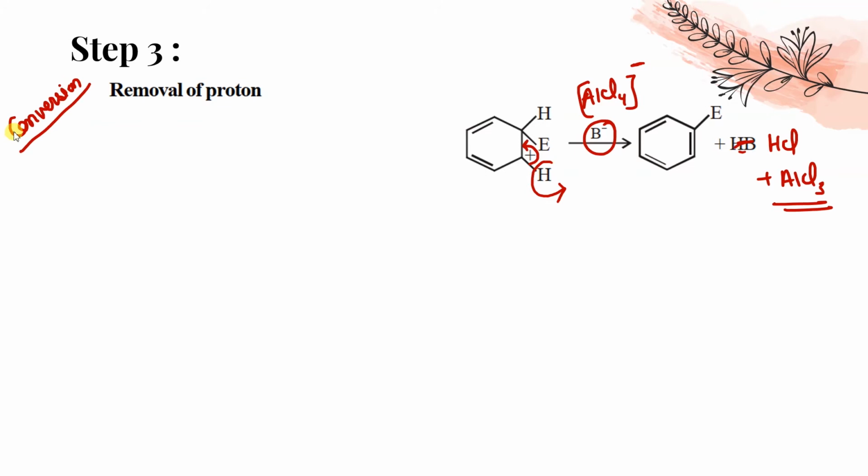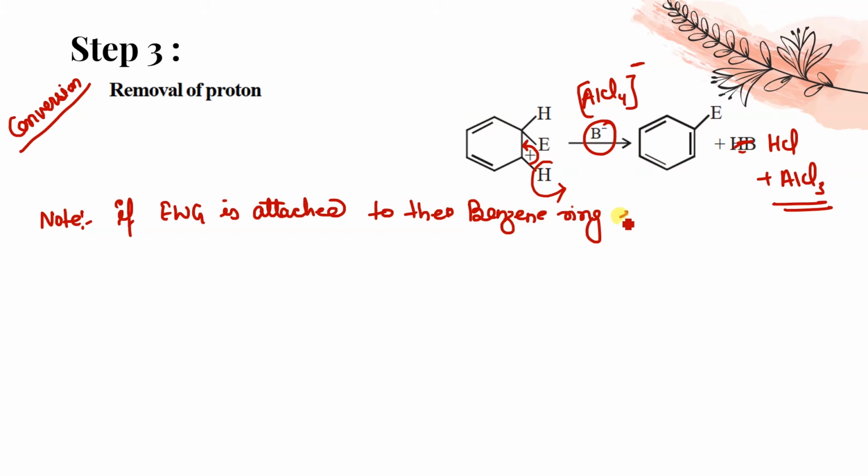And a very important reaction I'm going to tell you. If this is the note you can write: if electron withdrawing group is attached to the benzene ring, it doesn't show Friedel-Crafts reaction. Okay, if an electron withdrawing group is attached to the benzene ring, then it will not show FCR. What is the reason? Now let's all do an example. Like